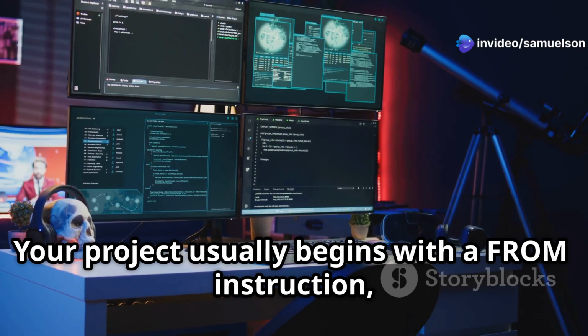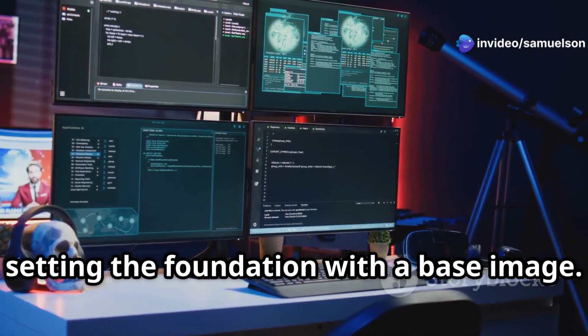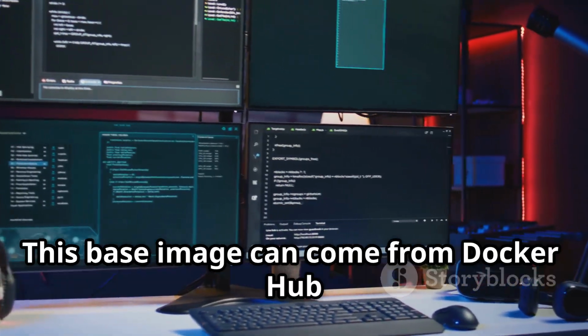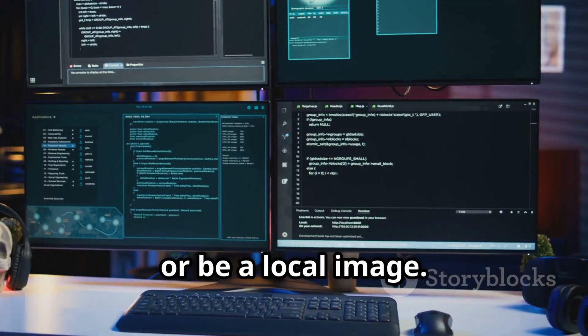Your project usually begins with a FROM instruction, setting the foundation with a base image. This base image can come from Docker Hub or be a local image.